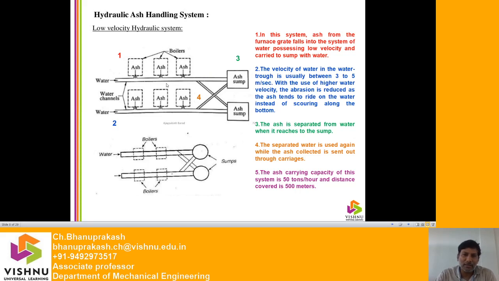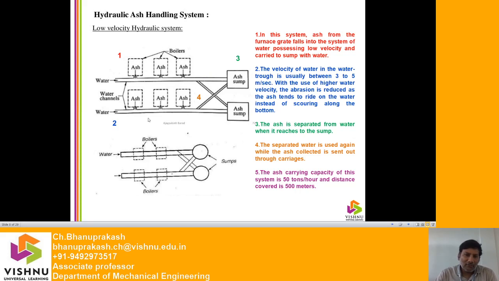But in this particular type of system, the abrasion is reduced as the ash tends to ride on the water. What will happen here? Instead of scouring along the bottom, the ash is separated from the water when it reaches the sump. Here the entire water will be separated, and the ash also will be separated. The water that is separated is again fed to the water channel.